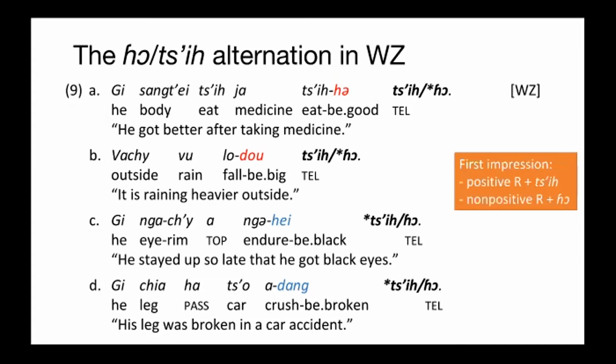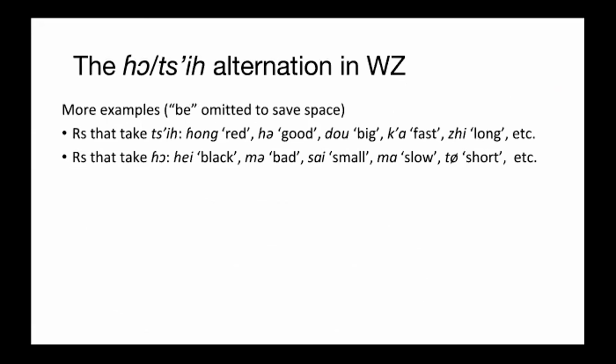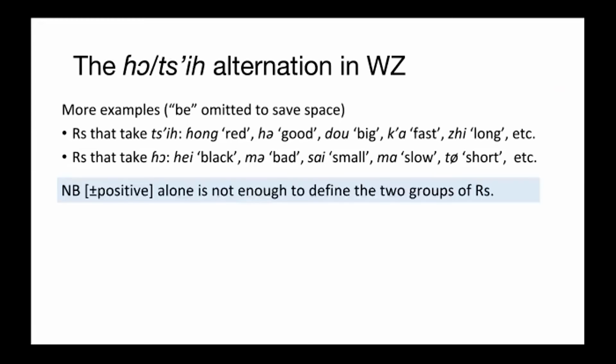At a first impression, it seems that positive R's take 词, while non-positive R's take all. But if we take more examples into consideration, we can see R's that take 词 involve red, good, big, etc., while R's taking all include black, bad, small, etc. Some of them cannot really be distinguished in terms of positivity, such as the color terms red and black.